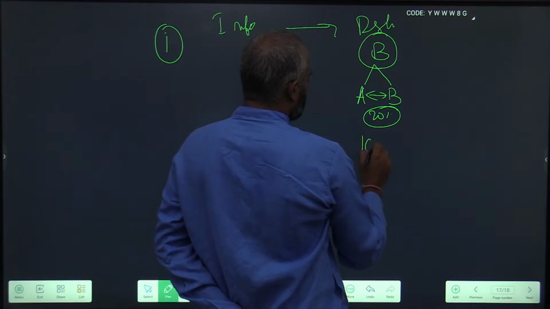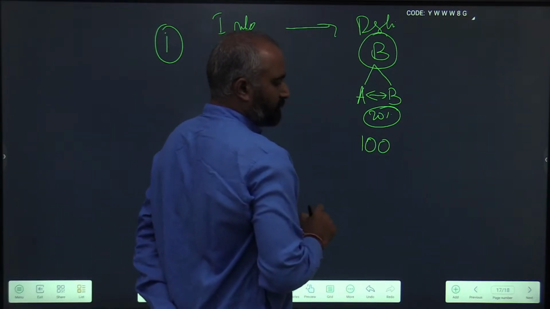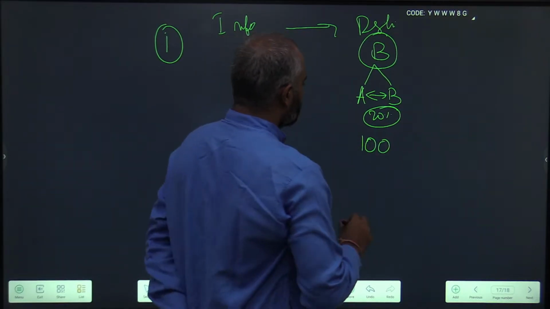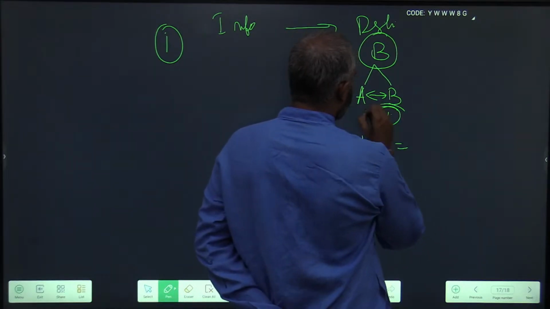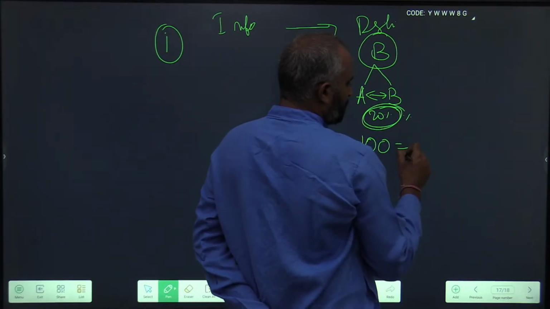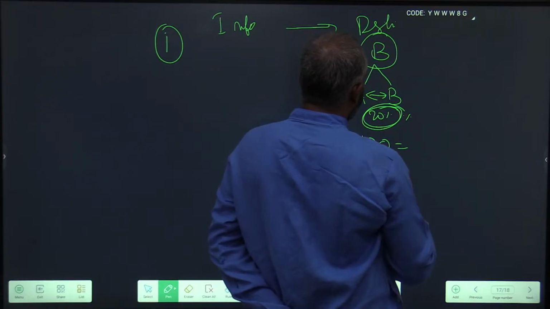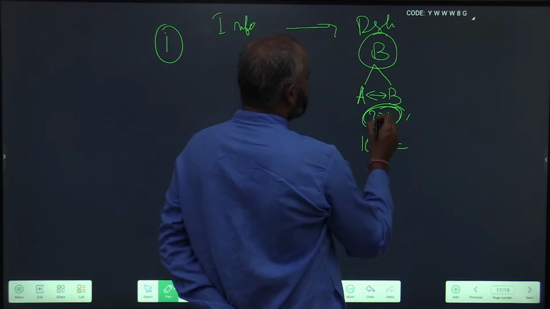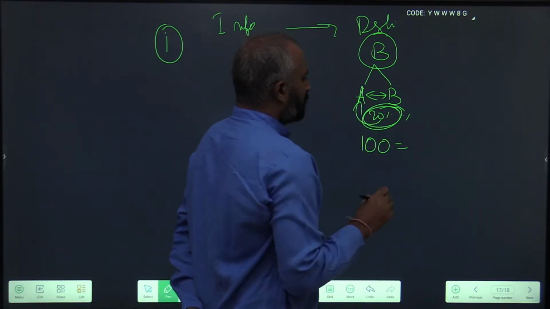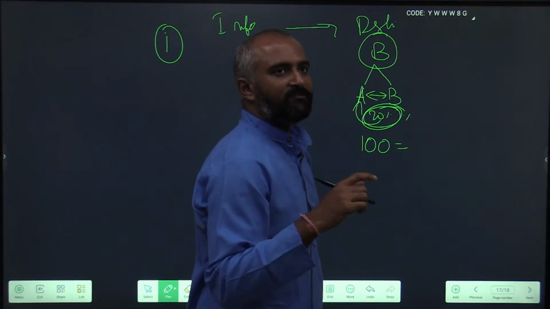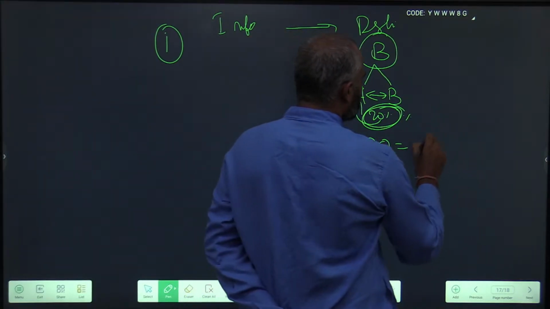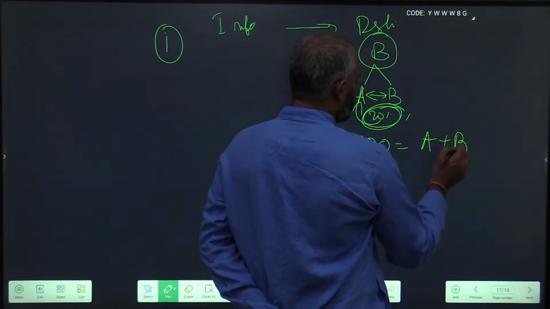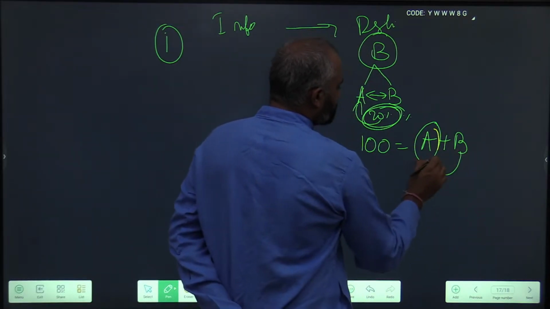Suppose 100% votes were there. 20% is the winning margin. That means A got 20% votes more than B. So 100% is A plus B.